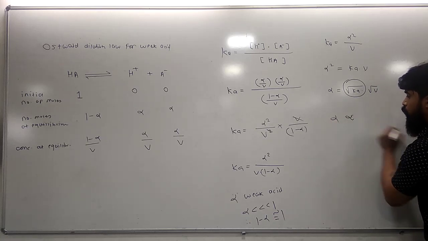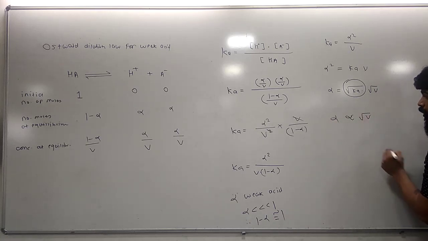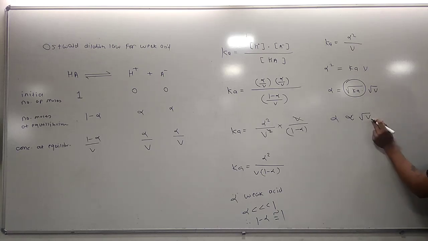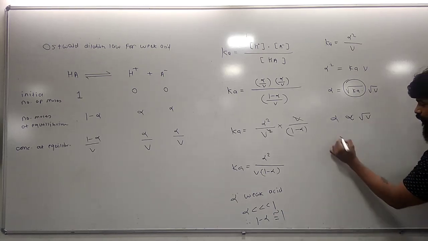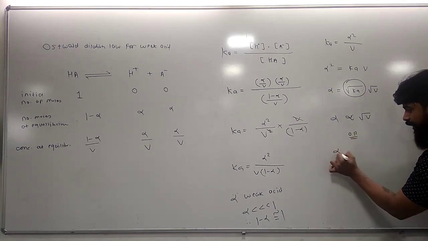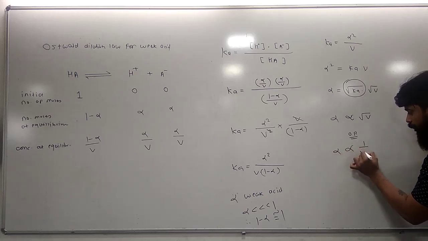Alpha is proportional to the square root of V. Also we know that V is nothing but 1 upon C. Therefore, alpha is proportional to 1 upon the square root of C.